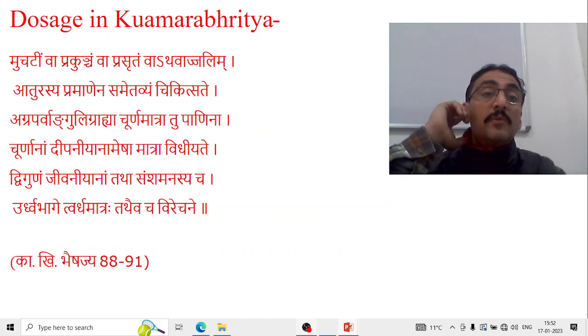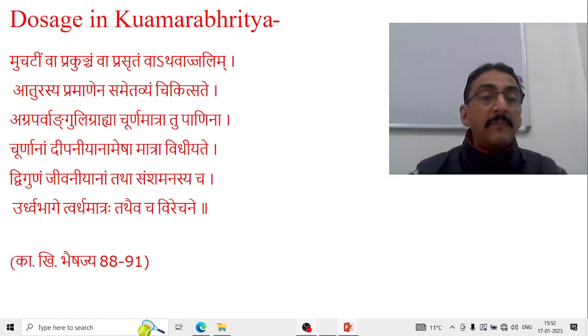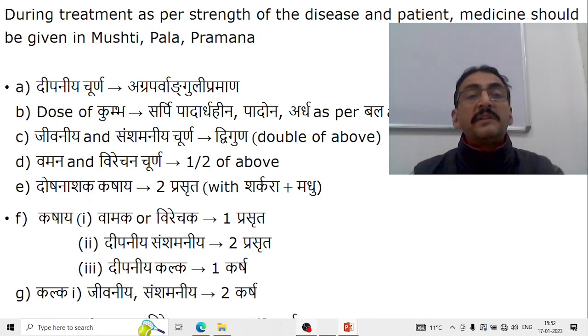Now, dosage in Kaumarabhritya again. Other references about the dosage: Mushti va prakuncha va prasrutam va anjalyam aturasya pramanenaha sametavyam chikitsatehe. That means, again he explains some of the dosage schedule. During the treatment, as per the strength of the disease and the patient, medicine should be given in mushti, phala and other pramanas.